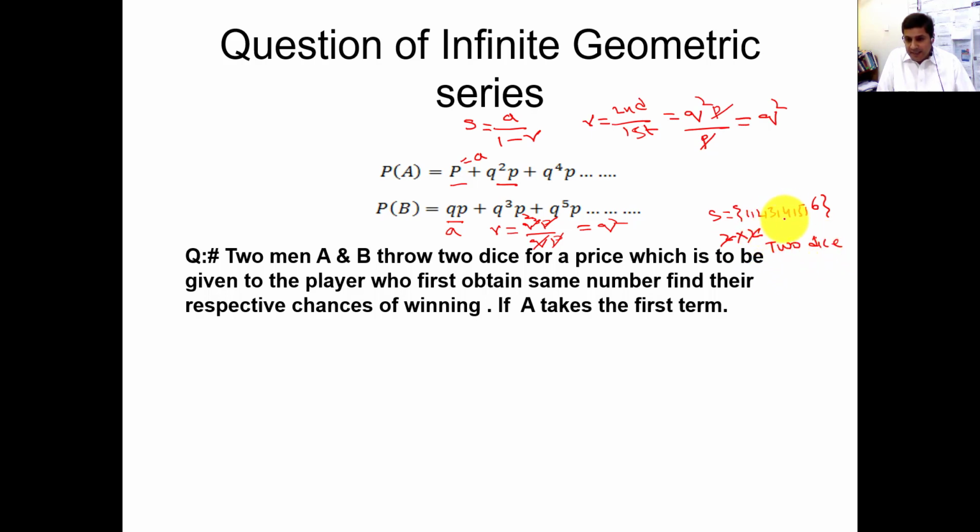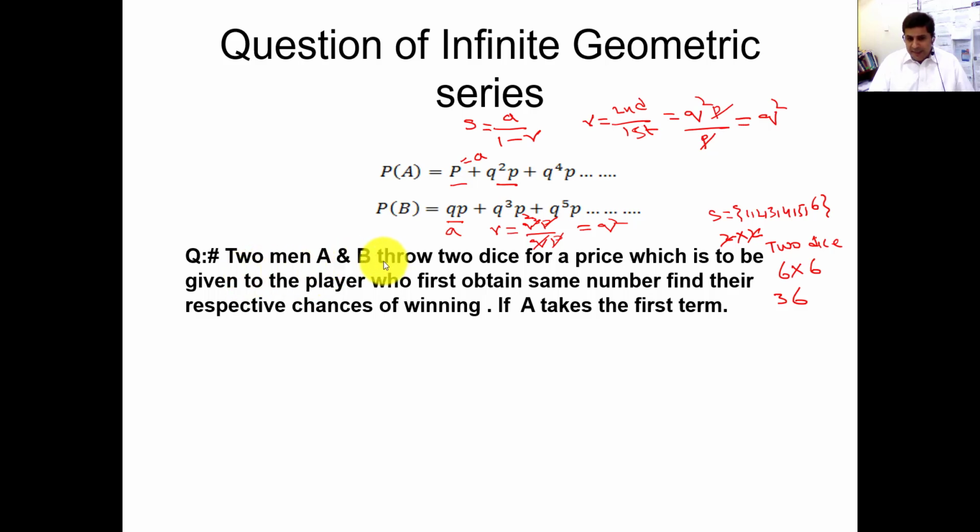In one die, the sample space, the numbers that appear while throwing a single die, will be 6. When two dice are thrown, the sample space will have 36 elements. When you construct it, you will get 36 elements. I have already discussed these things; we already constructed the sample space for this at the start of probability. So I am hopeful that you will understand how we get 36.